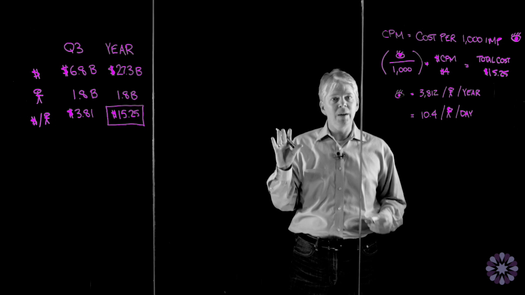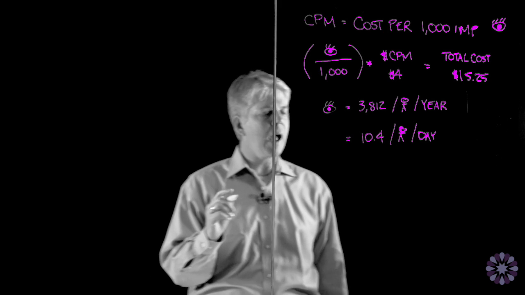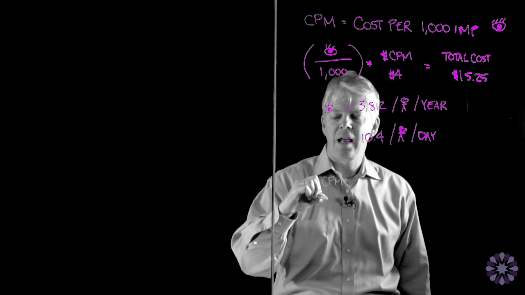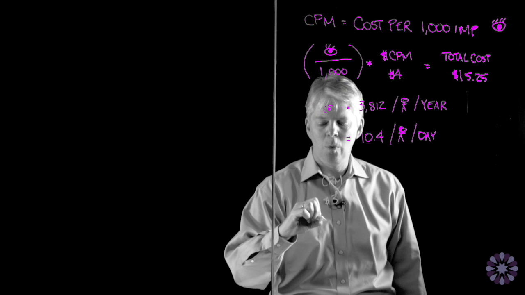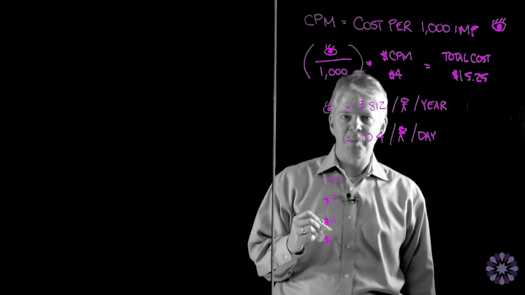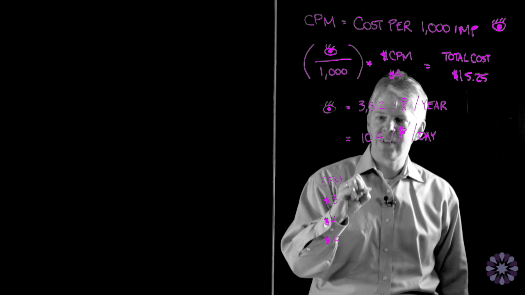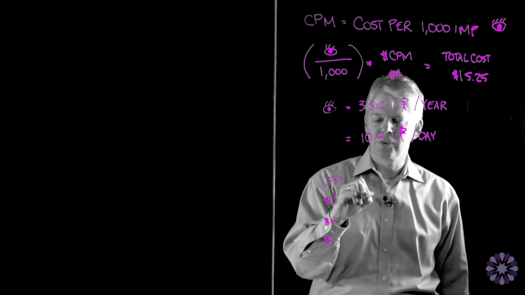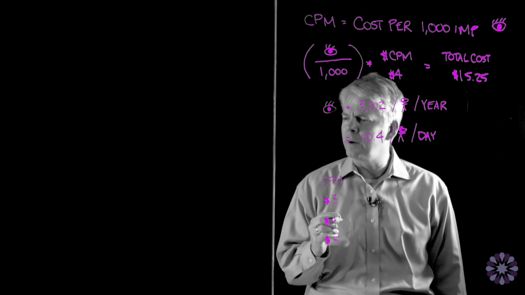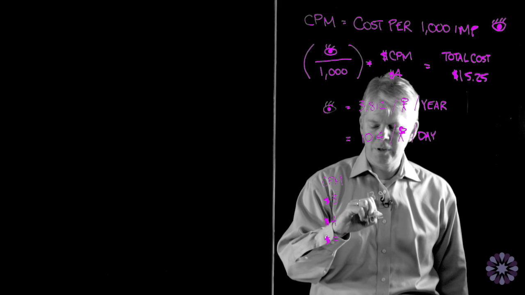So let's dive in right now and talk about how I told you this $4 CPM number could vary. How would that number vary if I basically said, okay, imagine I change the CPM and I have a $3 CPM or a $4 CPM or a $5 CPM, and we could make as many numbers as we wanted here, but I'll just go with these three for illustrative purposes. That changes that number up here from 10.4 to 13.9 if it was a $3 CPM. So again, you have to serve more ads if the cost is lower in order to generate the same amount of revenue. We just already decided that this was 10.4, you know what that number is.